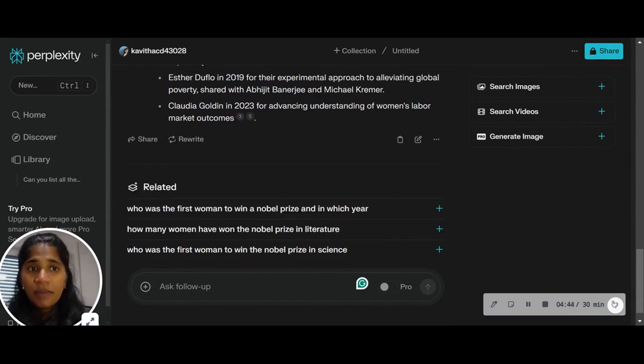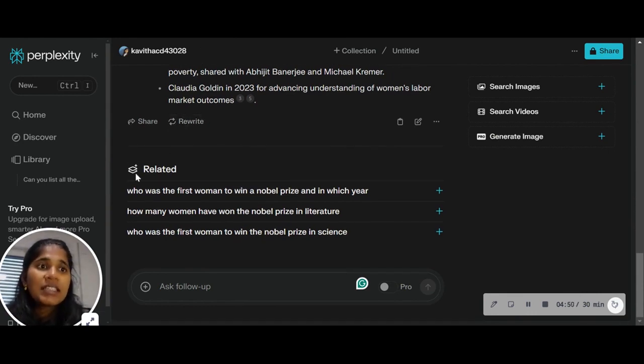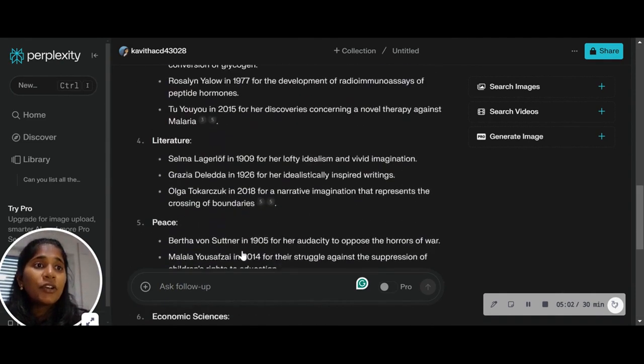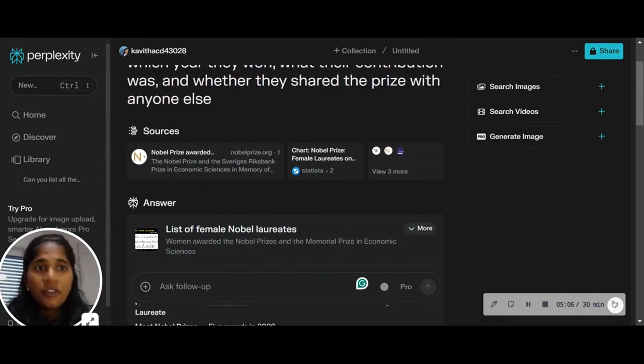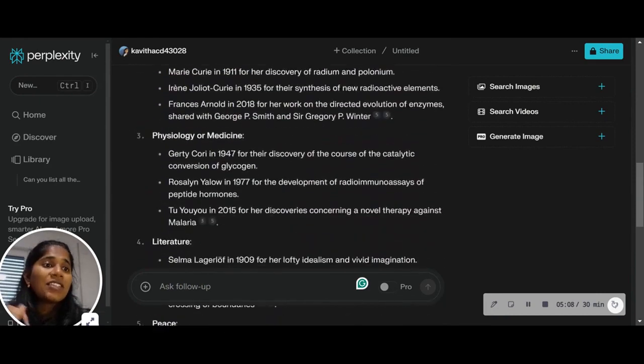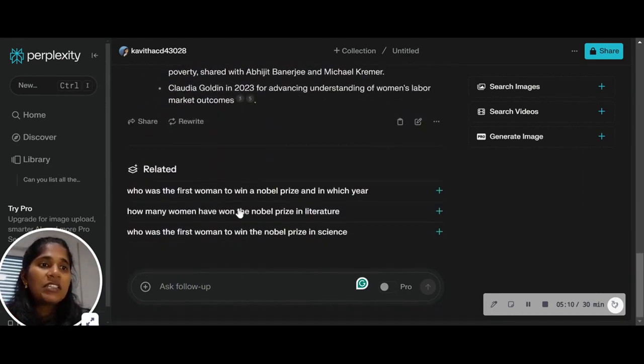But what I like even better is that I have the option of asking the model to rewrite it, as well as look at related searches. So if I want to dig deeper, I can either go to the sources and fact check or read further, or I can just click on any of these questions and figure them out.